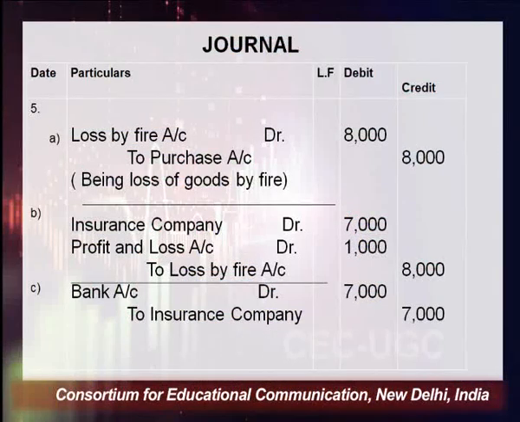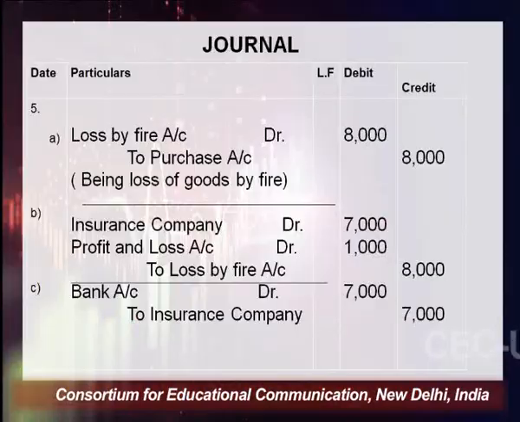Whenever debtors are increasing, according to that rule, you have to debit it. So insurance company account debit 7,000, and the loss by fire, because ultimately we have to close this account, is showing a debit balance in our books of rupees 8,000. So we have to credit this with the same amount. What we have done is insurance company debit 7,000 and to loss by fire rupees 8,000. But this cannot be possible because your debit is not equal to credit.